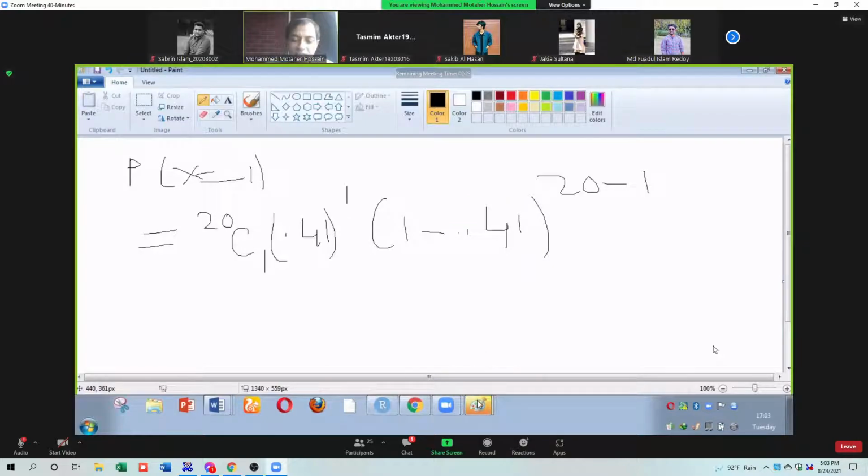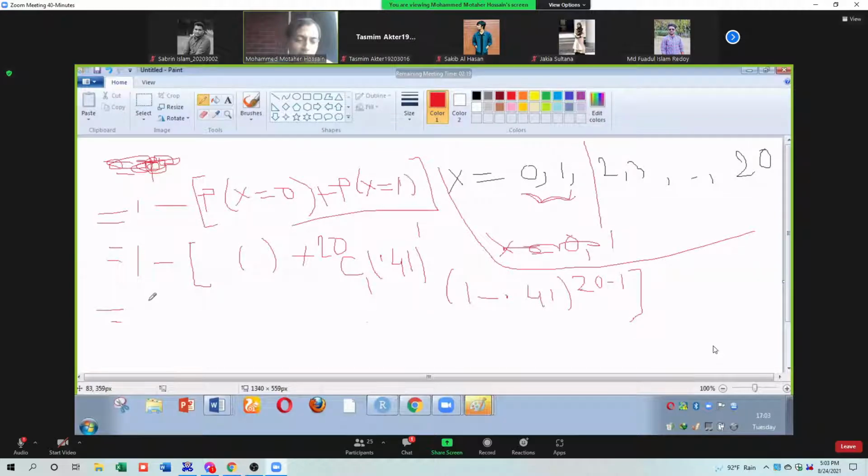Please check it. I think you will get the correct answer: 1 minus P for x equal to 0, plus you should write down the probability for x equal to 1. These two things. Then 1 minus this minus that. Then you will get your result, convert into percentage. That's it. Did you get my point or not?